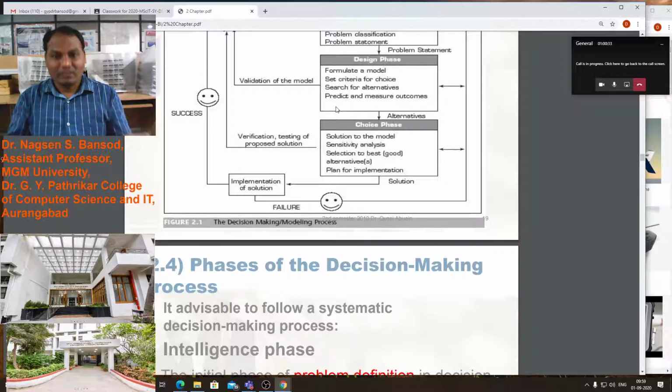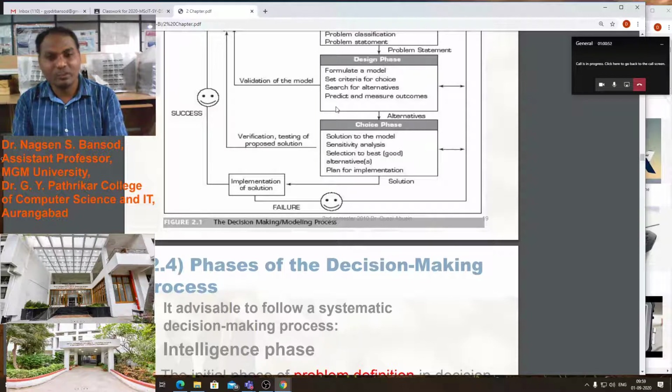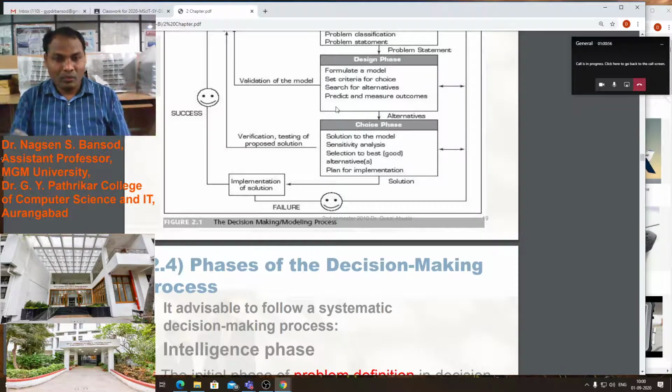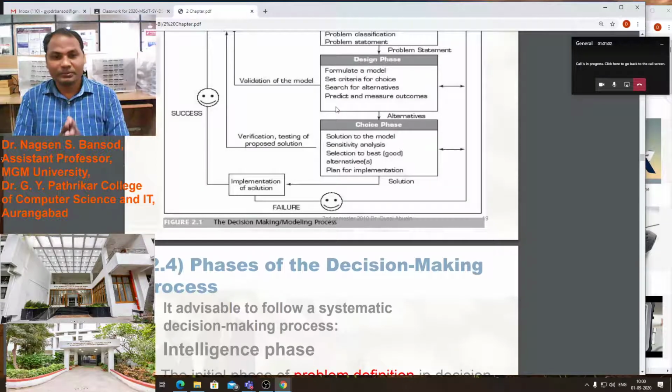These are the alternatives. After that, the third phase is the choice phase, meaning the solution phase. Then the solution to the model we have already designed: what solution will be appropriate, we have to find in the choice phase. Then sensitivity analysis: what will happen after making the changes, we make that analysis in this choice phase.